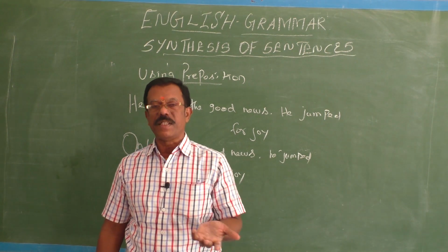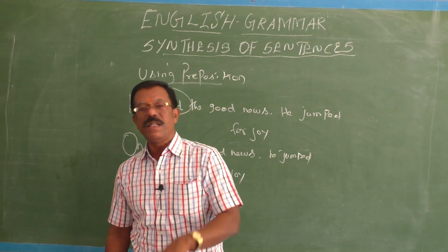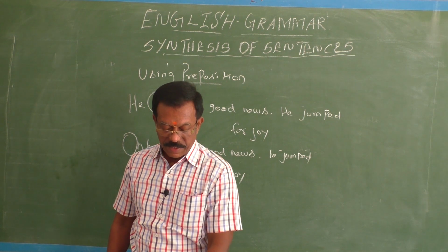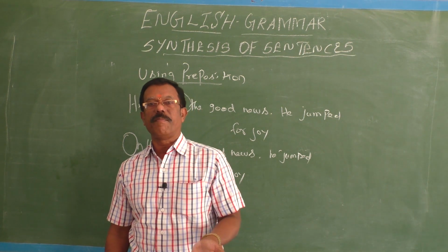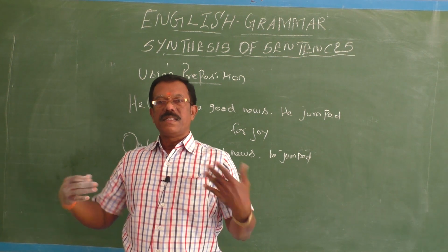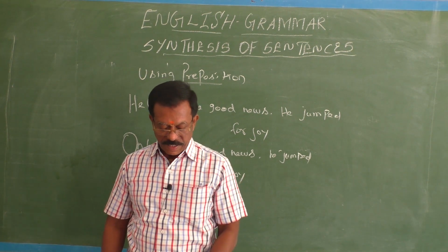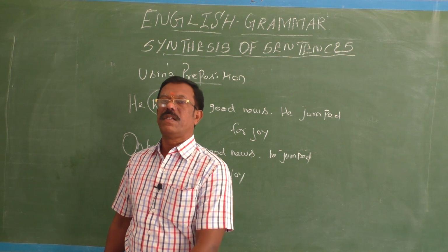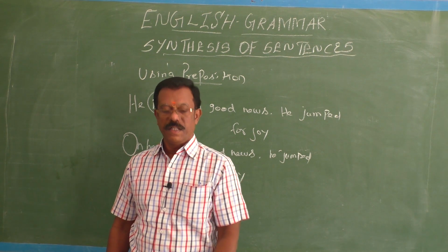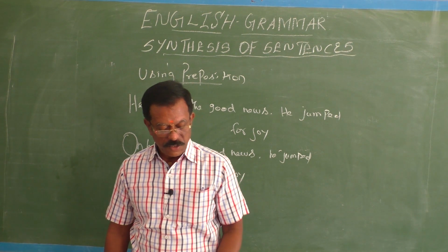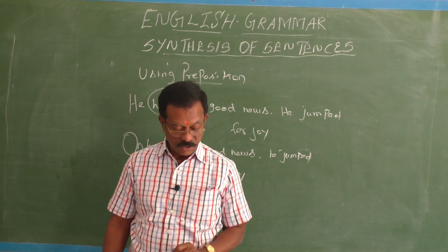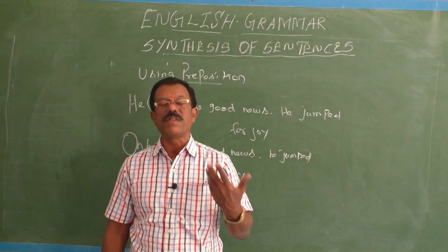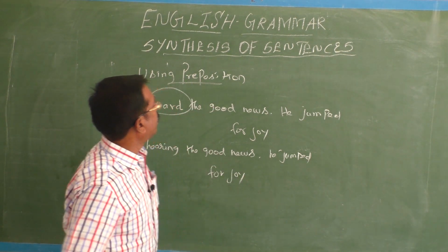You can synthesize single sentences into a simple sentence by using having been. Another structure: you can synthesize single sentences into a simple sentence using a noun or noun in apposition, and using a preposition with the noun you can combine single sentences into simple sentences. Next, forming compound sentences from simple sentences, that I will explain.